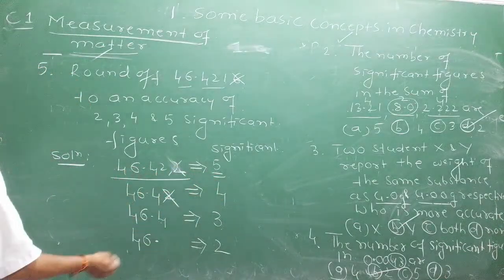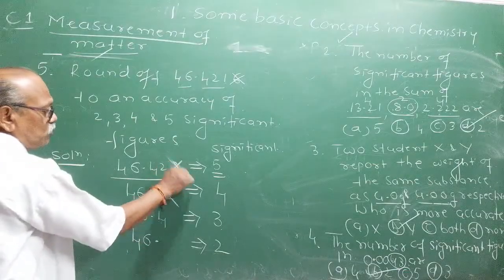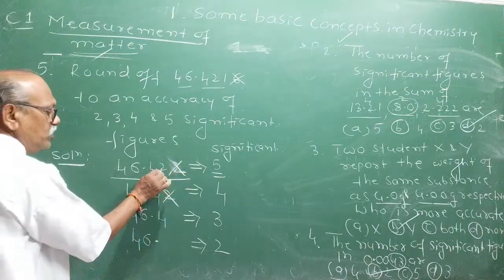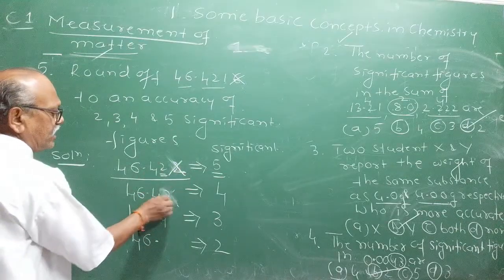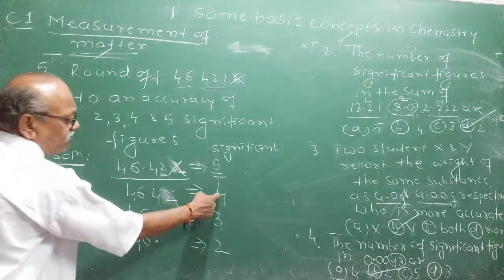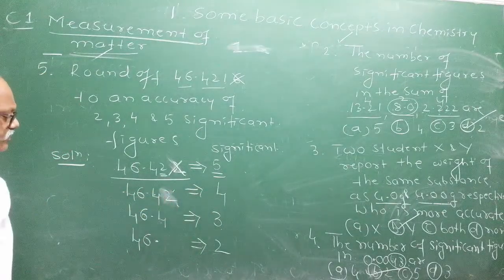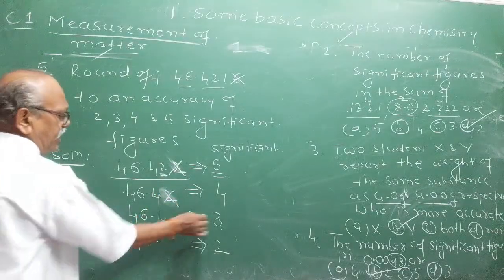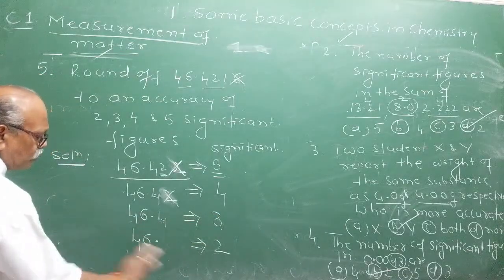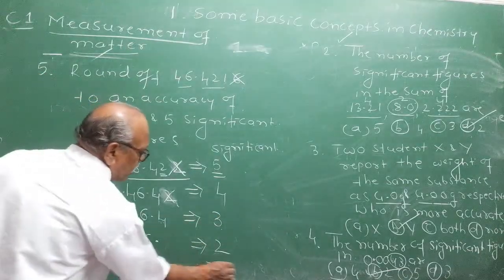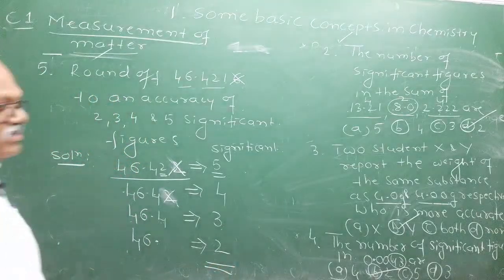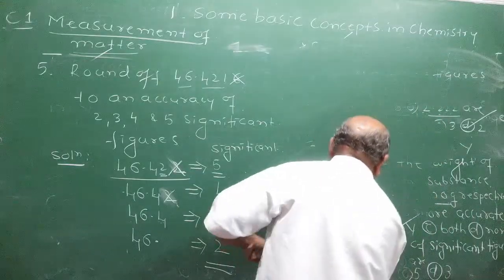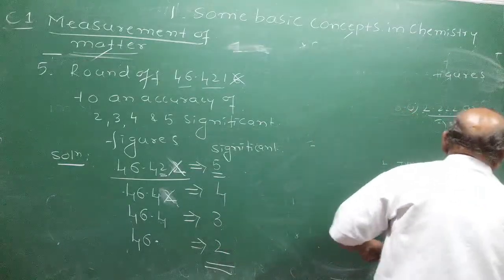Now suppose that you want to express it in 4 significant figures, the last 2 is to be removed. To remove the last 2, it is less than 5, so you need not change anything, directly write it as 46.42. I will repeat it. How many significant figures now? 1, 2, 3, 4. Now to remove the last digit 2, you need not change anything, you can retain it as it is. Then you remove the last digit, no change takes place, but if you write 46 point, then it will have 2 significant figures. That application skill is very important. Only studying theory is not going to prepare you.